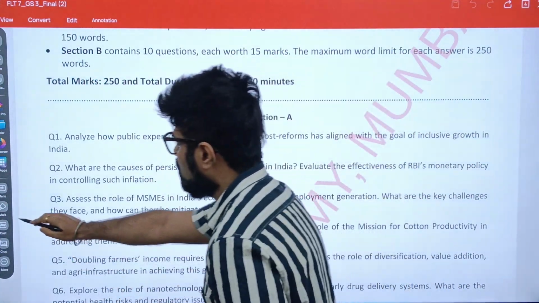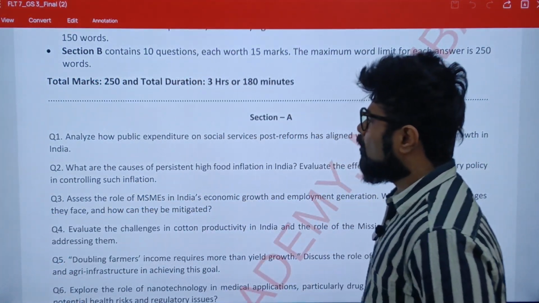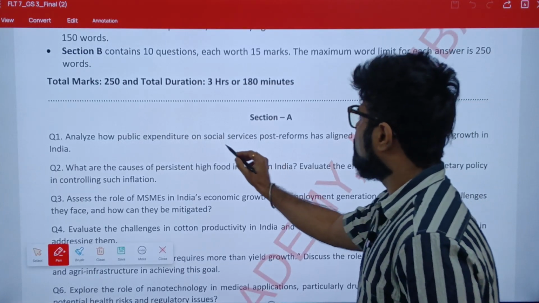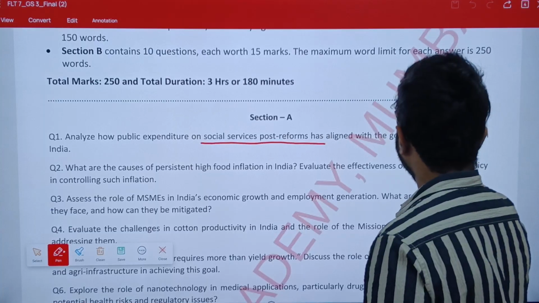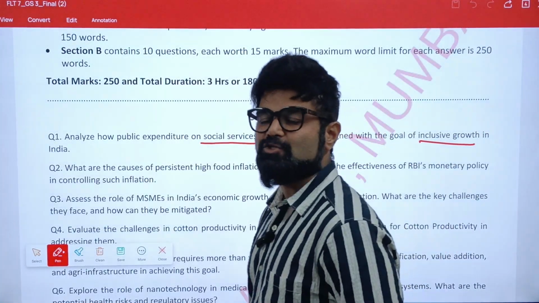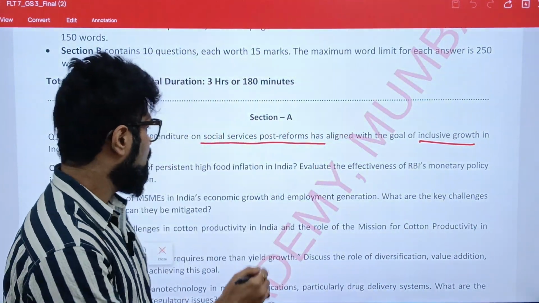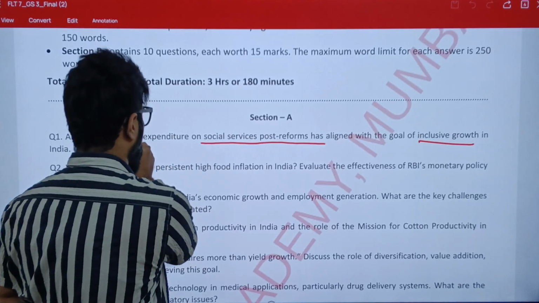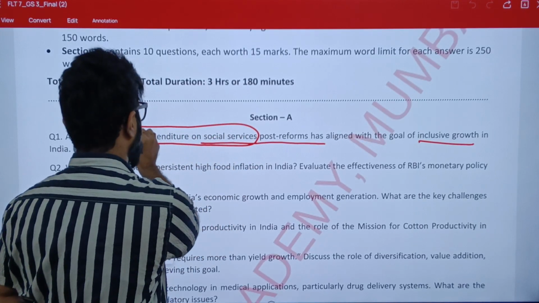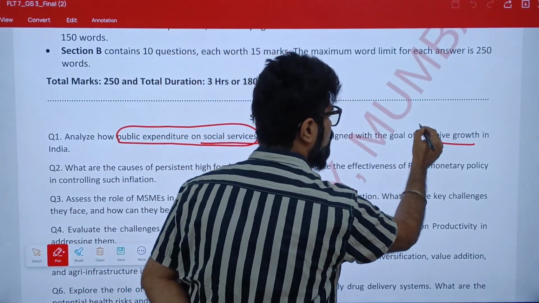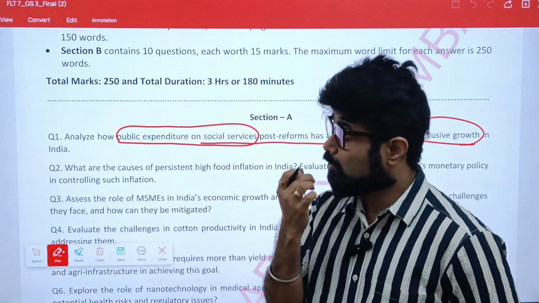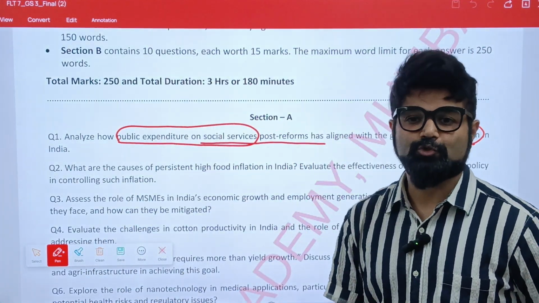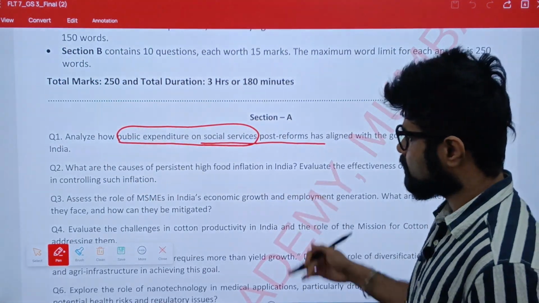Look at question number 1. Analyze how public expenditure on social services post reforms has aligned with the goal of inclusive growth in India. The major theme to note here is what public expenditure on social services has taken place as far as inclusive growth is concerned. These are the important themes you can focus on as far as the social service sector is concerned. Understood? Alright.